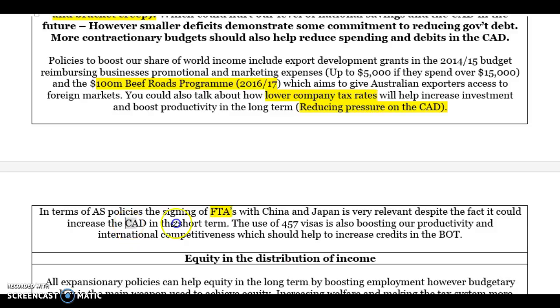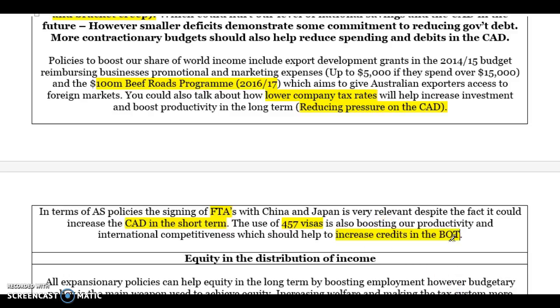We'll be able to export more, and that will help to reduce the CAD because we will have more access. Although you could also mention the negatives, that we may import more because imports will come with lower tariffs. You could also talk about the idea of immigration and the use of 457 visas and how they help to boost our productivity and lower real unit labour costs and also lead to more credits in the balance of trade.